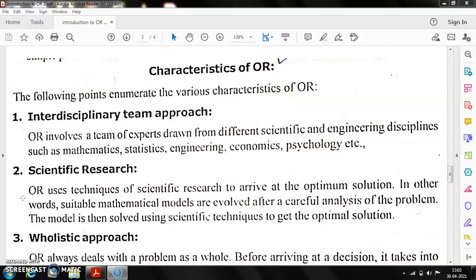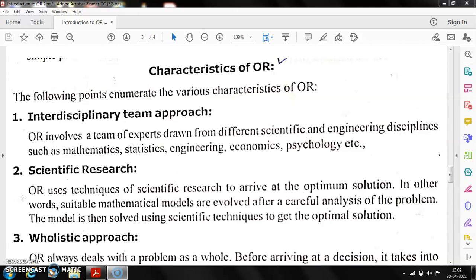The first very important characteristic is the interdisciplinary team approach. When you are solving a problem, you require a mathematician, a statistician, an engineer, an economist, and a psychologist. So OR involves a team of experts drawn from different scientific and engineering disciplines such as mathematics, statistics, engineering, economics, and psychology.